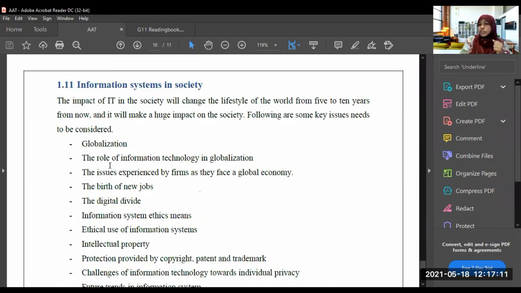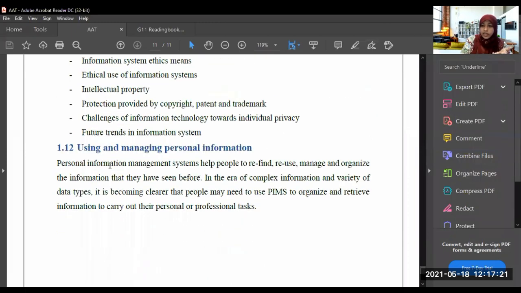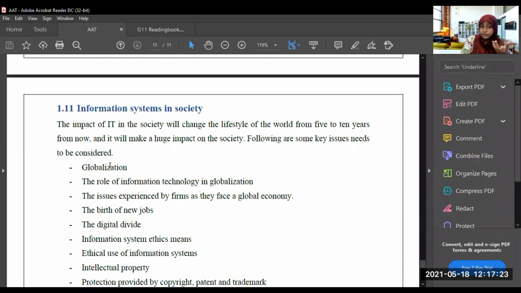Information systems in society: how they use information, the IS in society. Now we learned how they are used in an organization. Now let's see how they are used in society. The impact of IT on society will change the lifestyle of the world from 5 to 10 years from now.